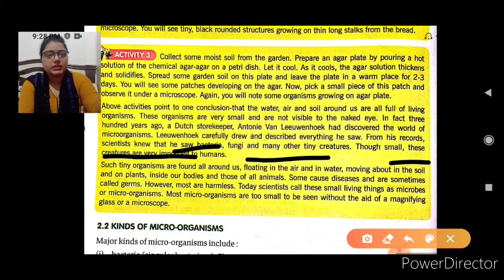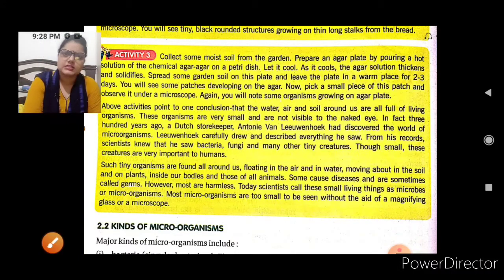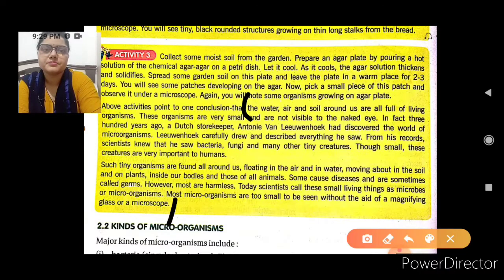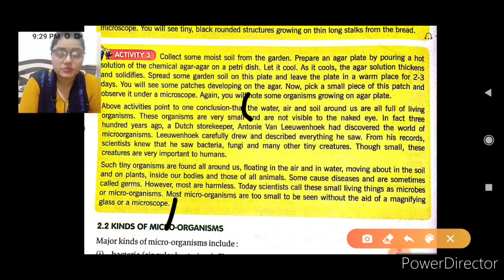Today's homework is all about the definitions and the conclusion of all this. First of all, you have to write the activities. Just write down the activity, and from where it says the water, air and soil around us are full of organisms, up to here. These two paragraphs you have to write, and about the 3 activities, no need to write.